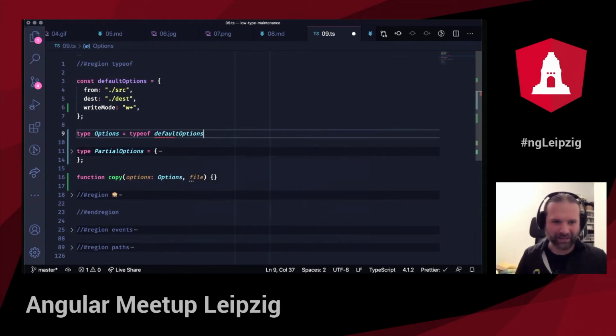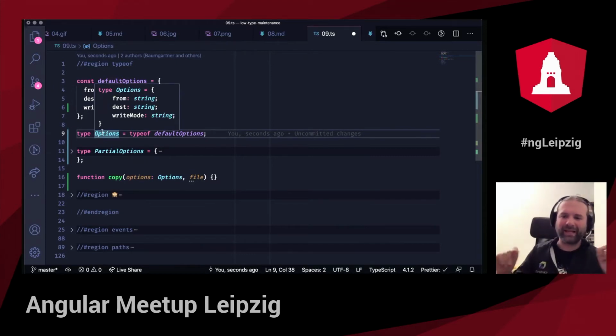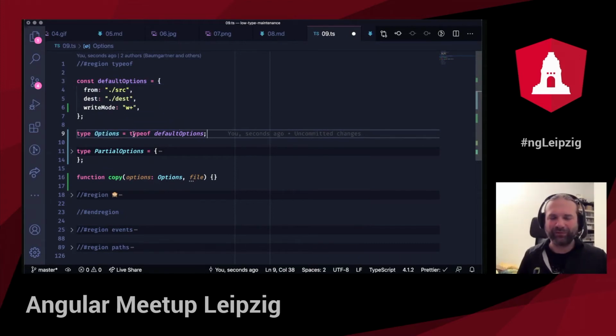So I can call typeof defaultOptions. And what TypeScript does is finding out what stands here in default options, inferring the types, and saving it here in the options field. So this is one maintenance that I can get rid of immediately by just adding this typeof keyword.